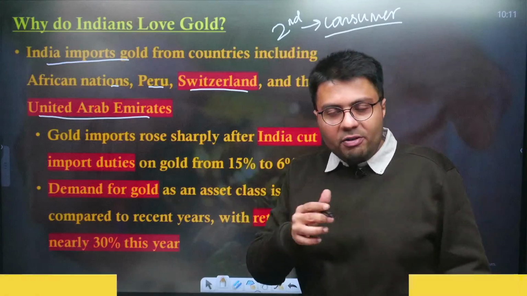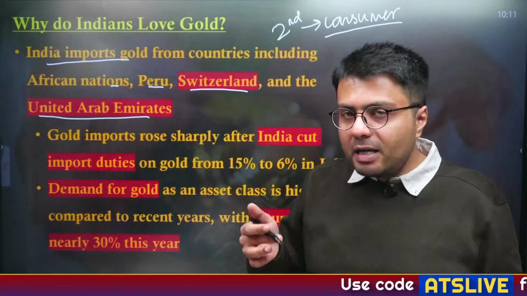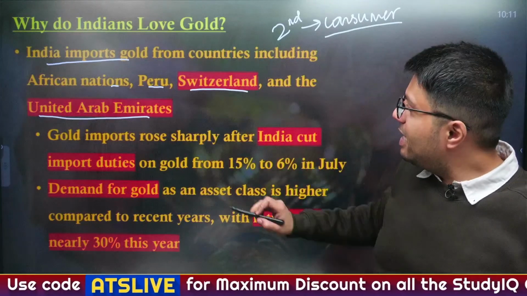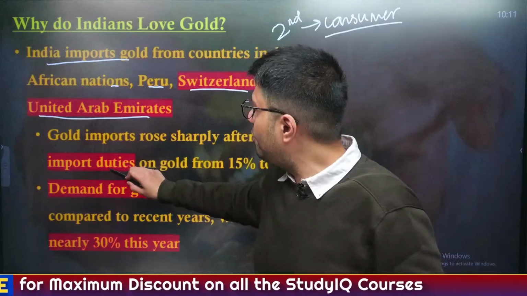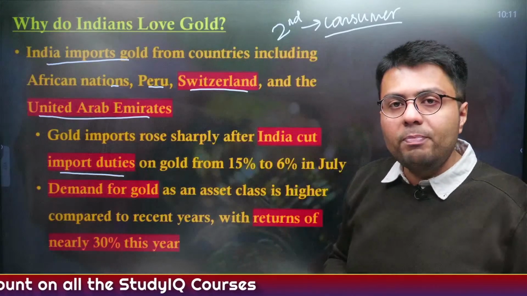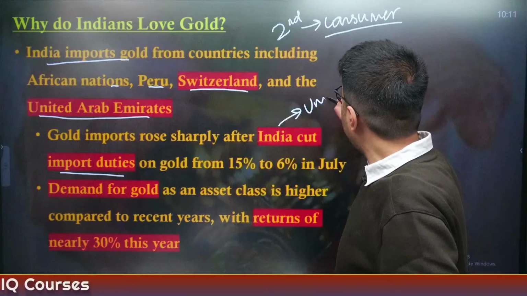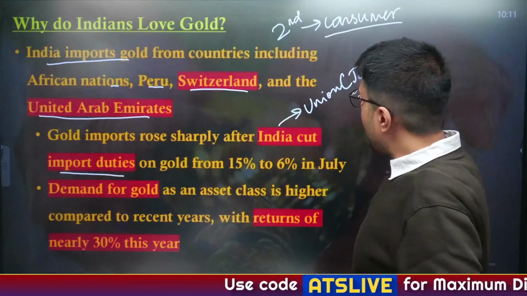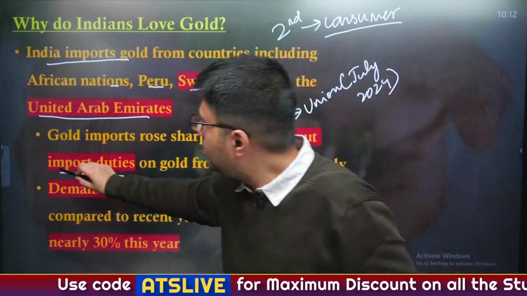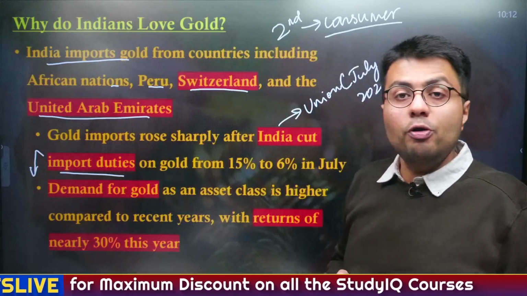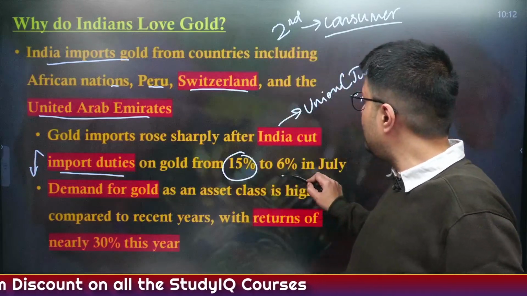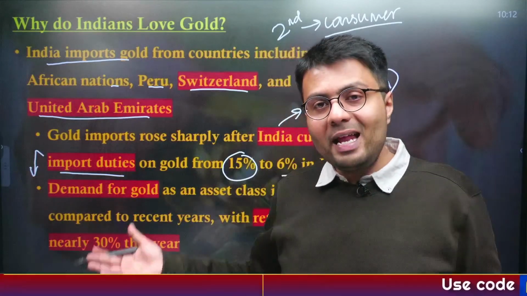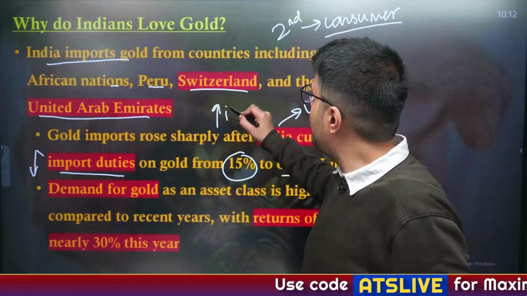Now, India traditionally imports gold, but there were many factors which increased India's gold imports in the last few months. The first factor is that the Indian government decided to reduce the import duties that it levied on gold imports, and this was done in the union budget, which this year was passed in July. In this union budget, the government reduced the import duty on gold from earlier 15% to now 6%. So, it became cheaper for people to import gold in India, and it increased the demand for imports of gold.